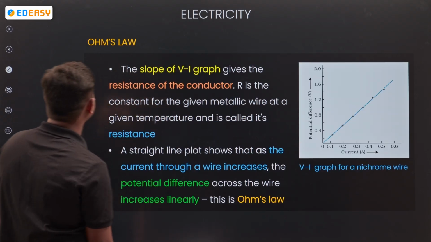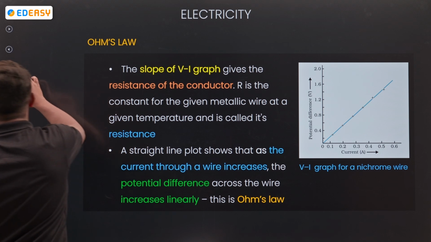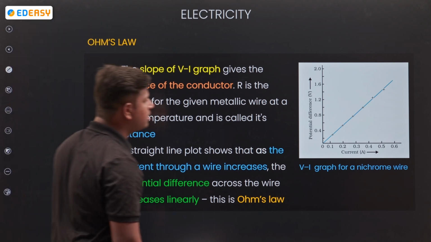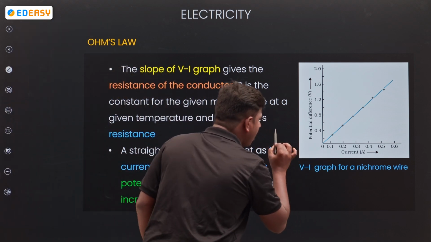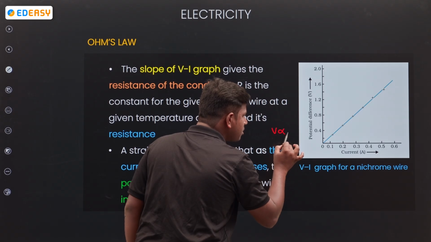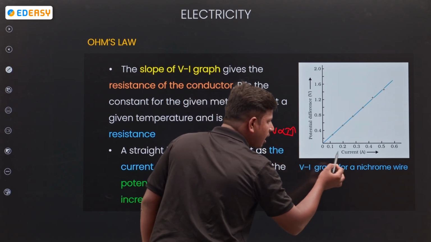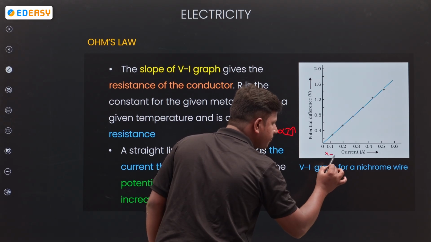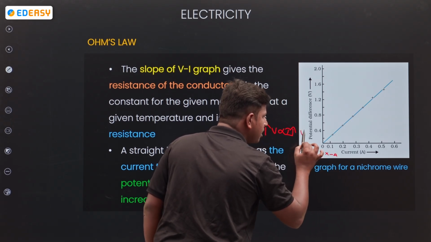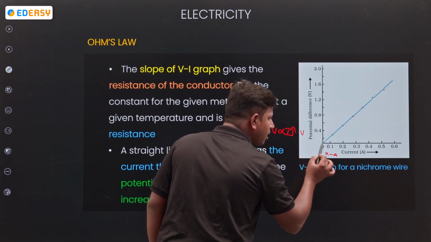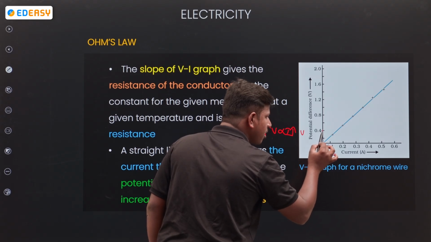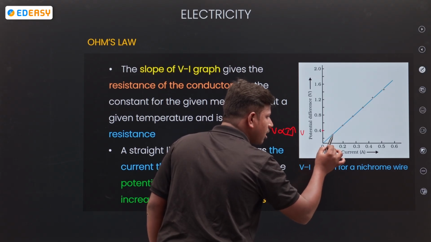Next, see how the graph will be. What is Ohm's law? V is proportional to I. As V increases, current also increases. See, current on the x-axis, potential on the y-axis. As potential increases, current also increases.